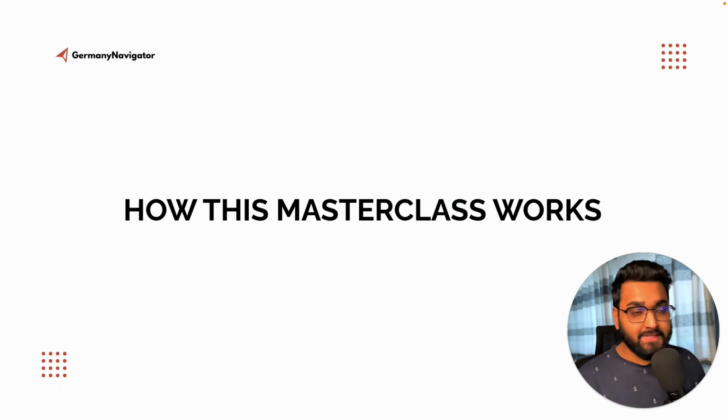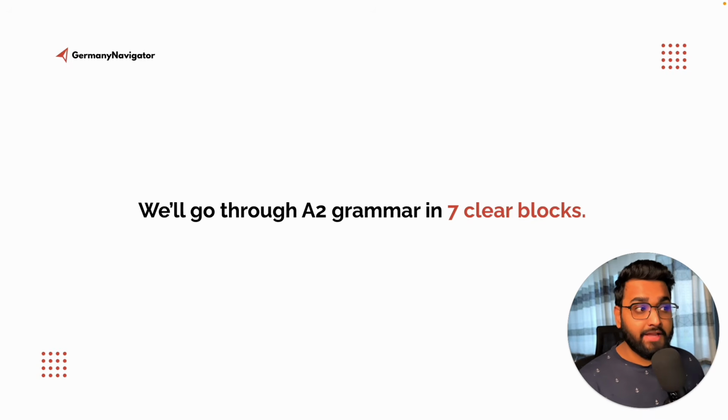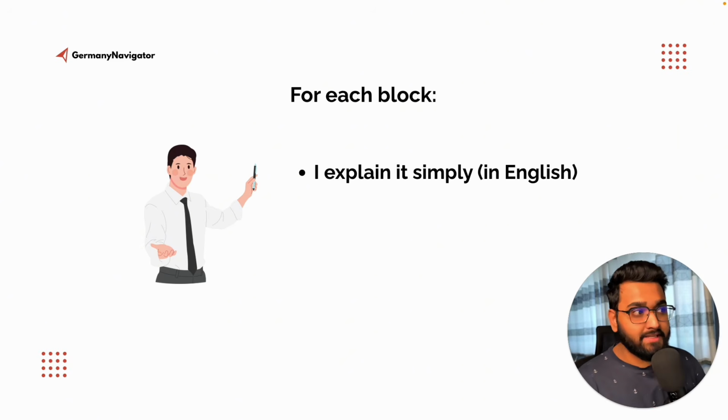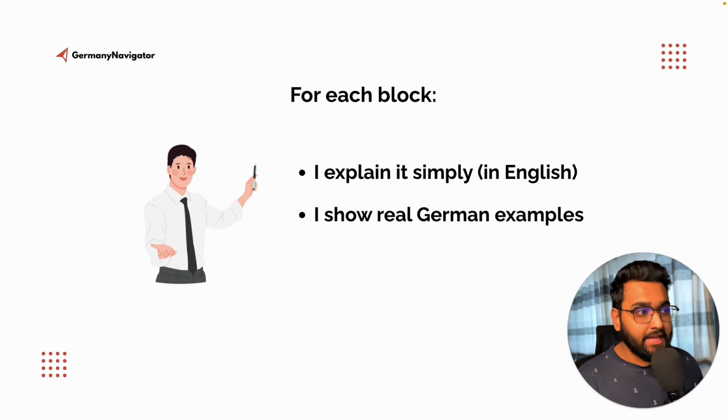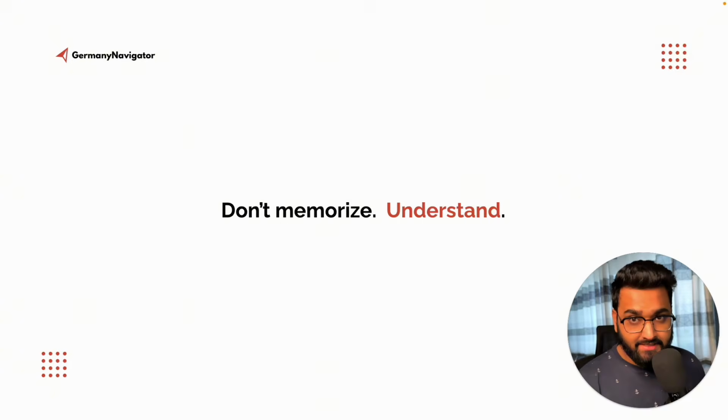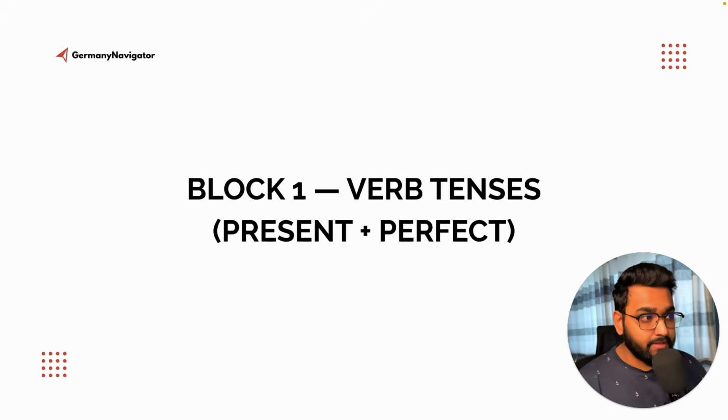Alright, let's see how this masterclass works. We'll go through A2 grammar in 7 clear blocks. For each block, I explain it simply in English. I show real German examples, then you repeat or think along, okay? And please don't memorize, try to understand, okay? Let's go. So block number 1, verb tenses, present plus perfect.